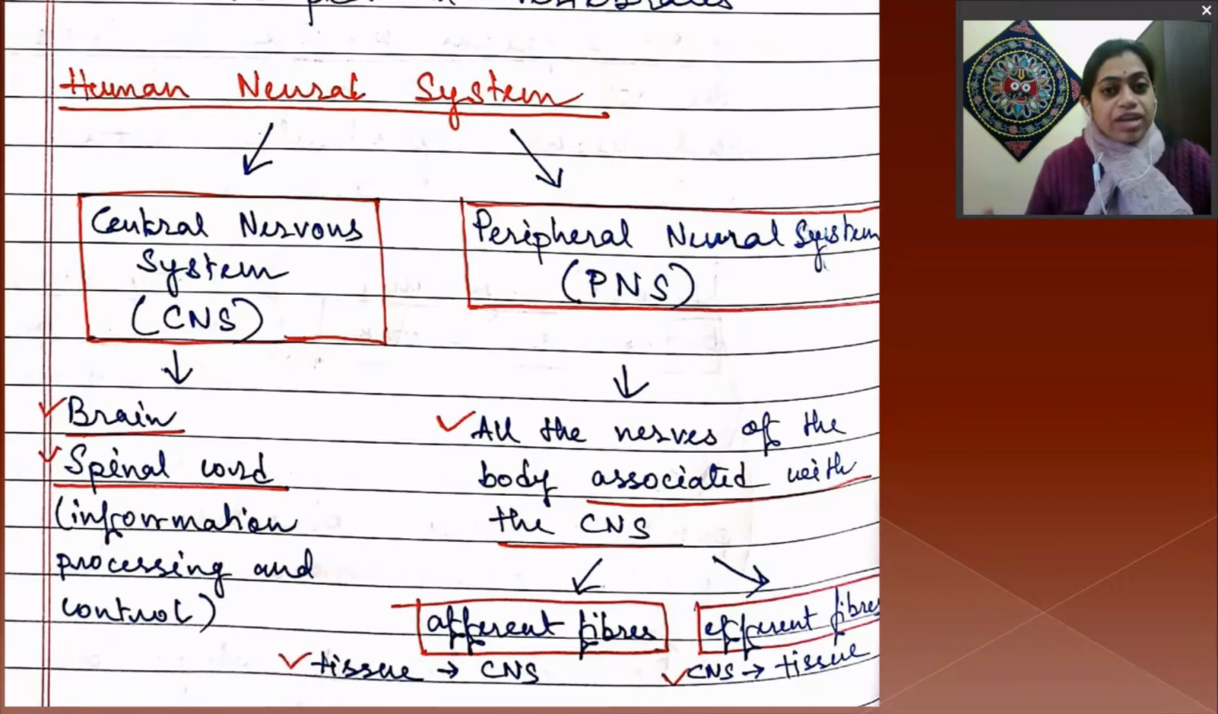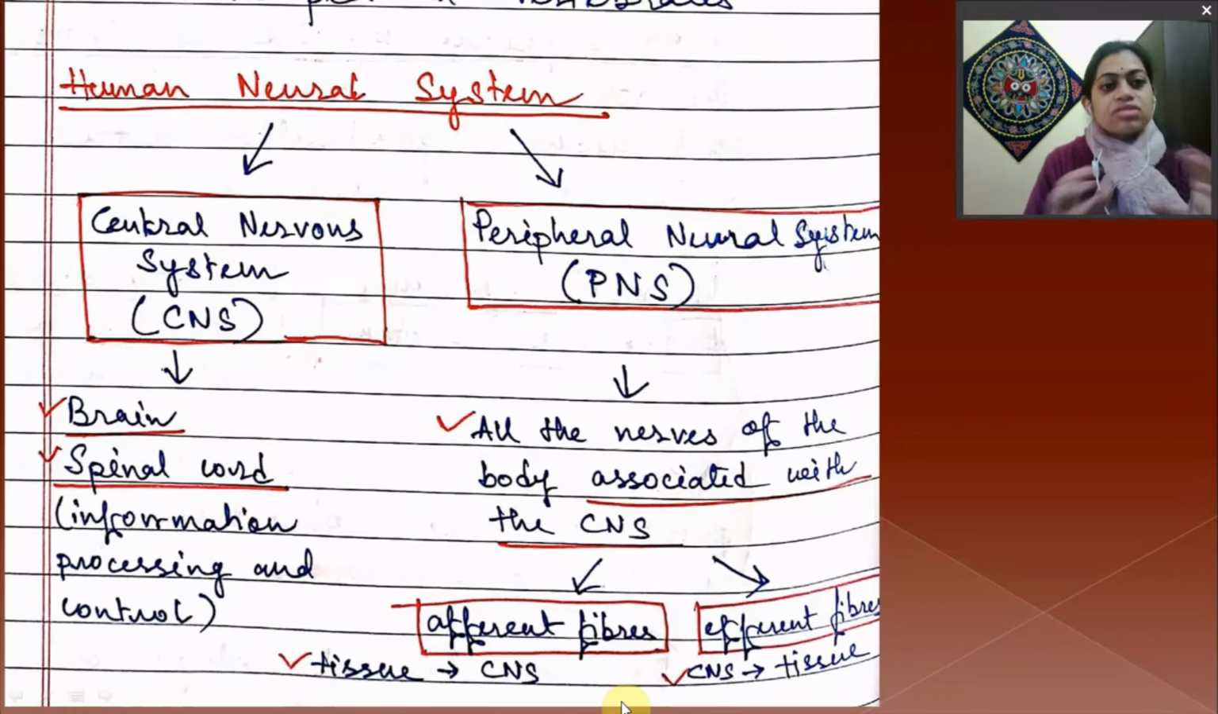In case of the peripheral neural system, all the nerves of the body associated with this CNS come under the peripheral neural system, and they are made up of two types of nerve fibers. Why are we calling it a fiber? Because neurons or the nerve cells are very slender and elongated in structure, so that's why the word fiber is used. They consist of two types of fibers, afferent fibers and efferent fibers.